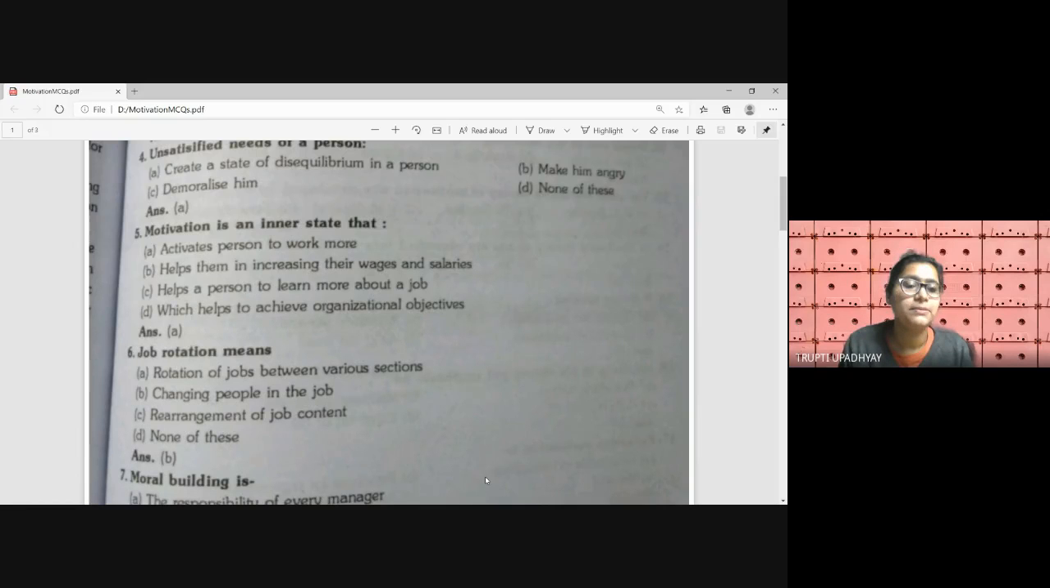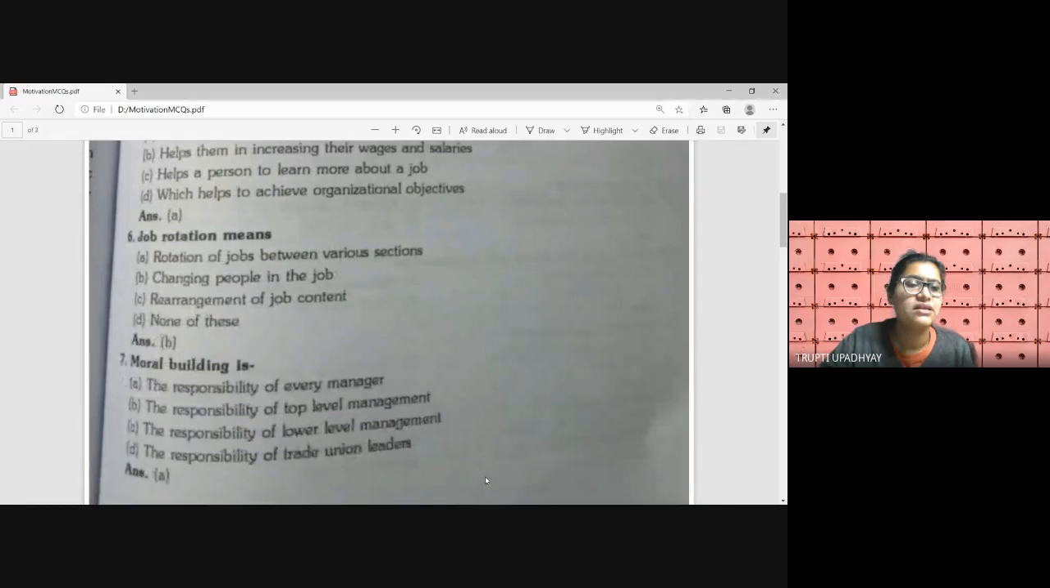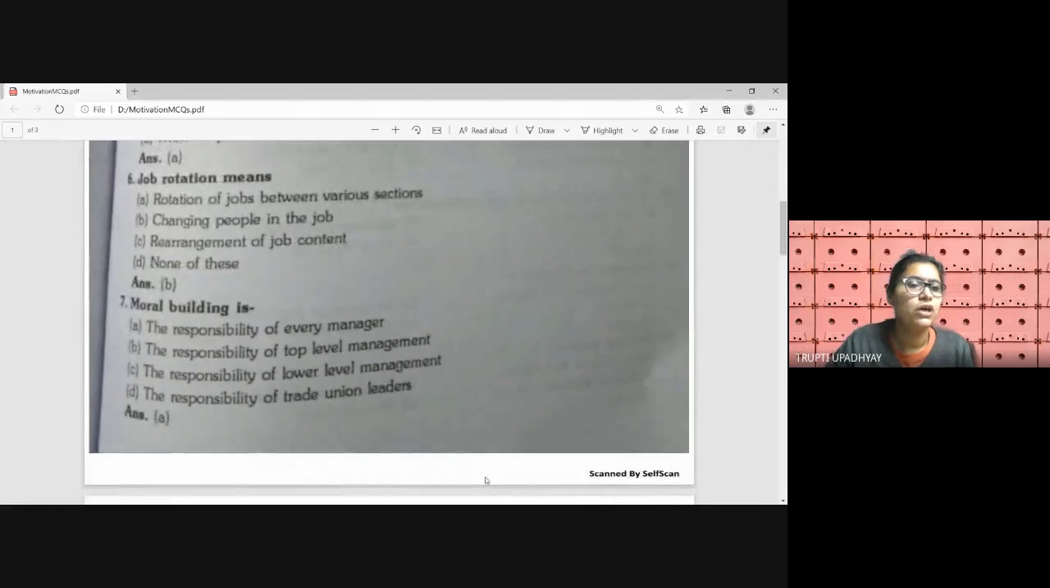Job rotation means A. Rotation of jobs between various sections. B. Changing people in the job. C. Rearrangement of the job content. D. None of these. So job rotation basically means changing the people in the job.